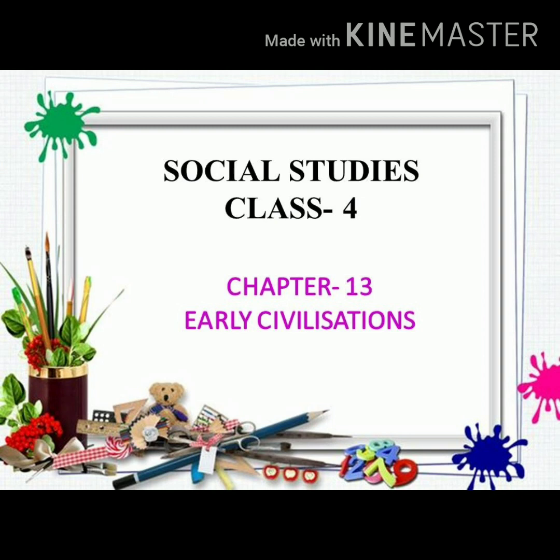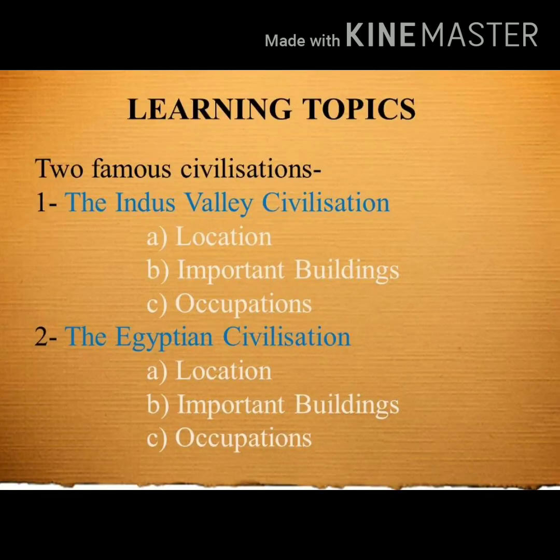Today we are going to study chapter 13 of class 4, and the name of the chapter is Early Civilizations. In this chapter we are going to learn about two famous civilizations. First is Indus Valley civilization and second is Egyptian civilization. We will also learn about the location, important buildings and occupations of these two civilizations.